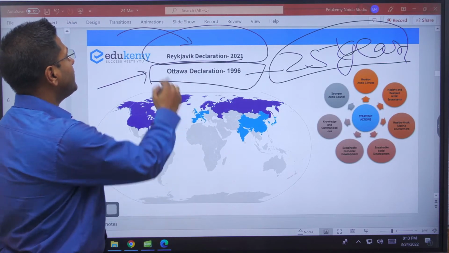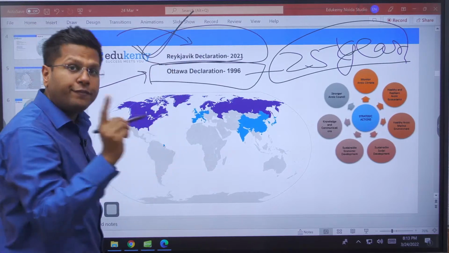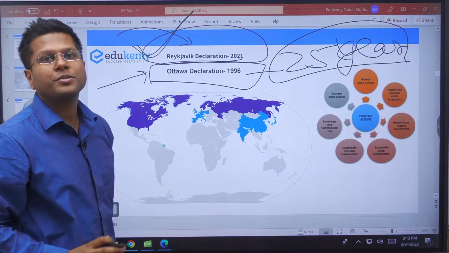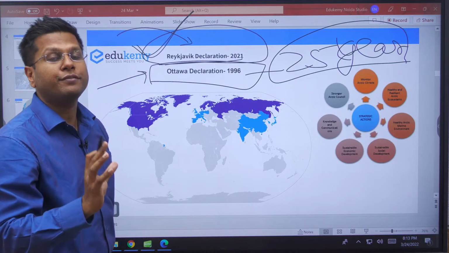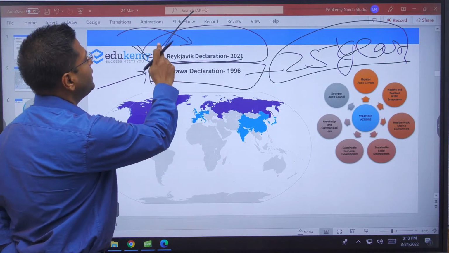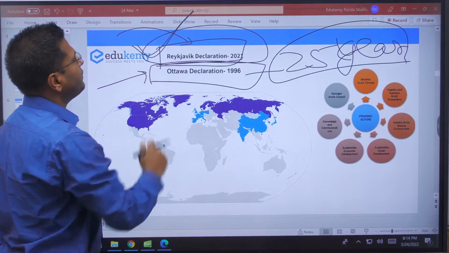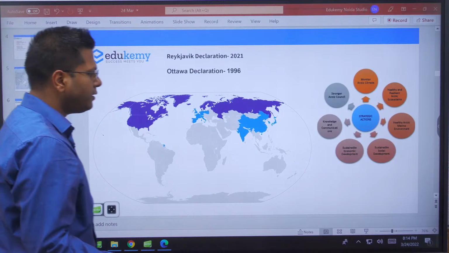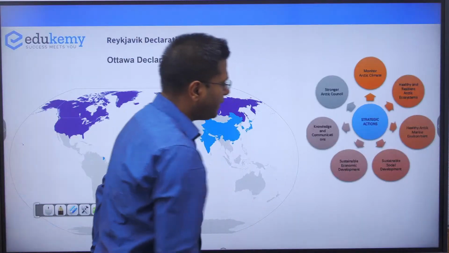Now, this was the declaration in which the Arctic Council for the first time charted a course for all the Arctic nations, something on the lines of a treaty. First time they initiated a level of treaty, and this place, Reykjavik, is the capital of Iceland. And what was the part of this? Same thing that all the treaties have.